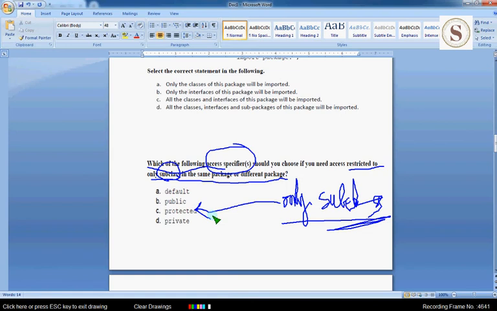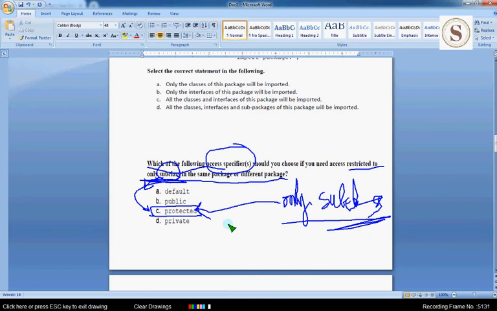The default, public and private access specifiers do not possess the word subclass. This is the direct meaning you can remember easily to identify protected as the correct answer. Subclass is the keyword here to find the correct answer, that is protected. So guys, if you see anything like this with subclass, then you can blindly fix protected as the correct answer. And for unit 4 we have completed the most important bits that I have pasted here.